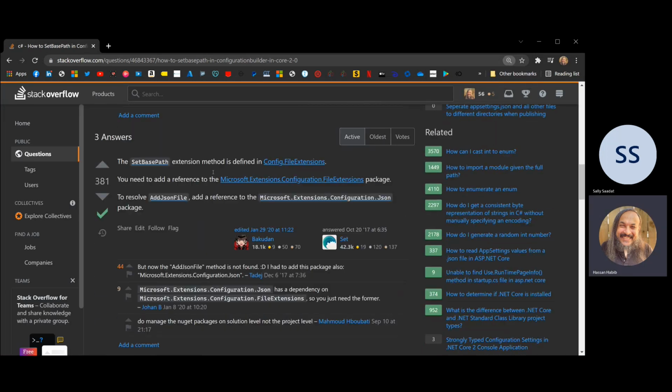Let's see here what we got. Config file extensions. Config Microsoft extensions configure. Oh, that's what it is. Okay, so we need just an additional library in here, something called file extensions. Okay, perfect. Let's do that.